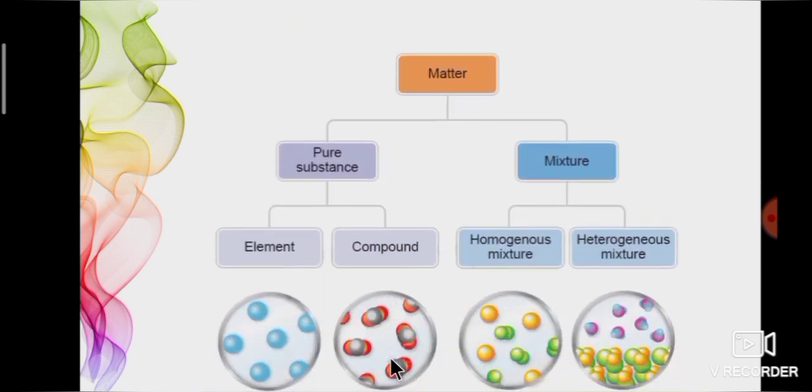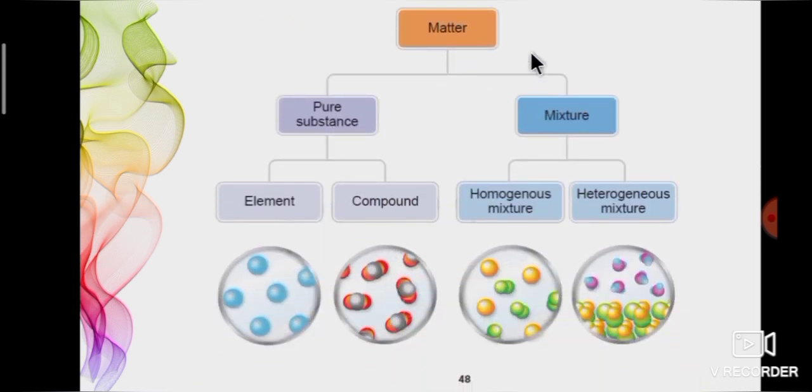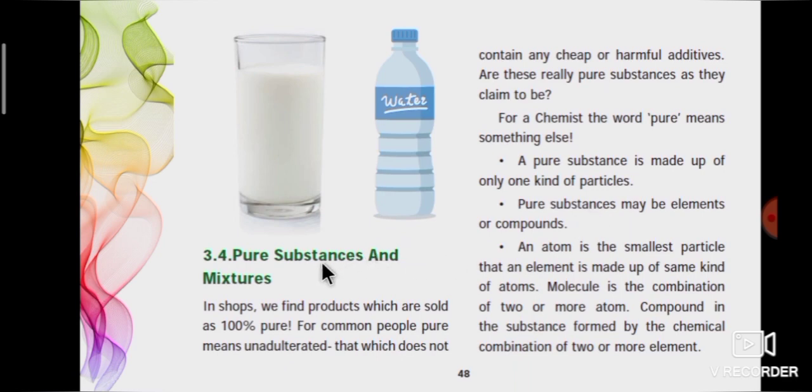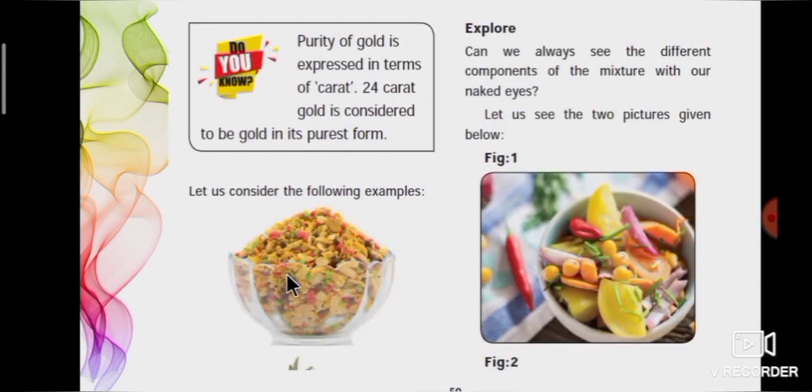Page number 48 explains classification of matter into two categories, that is pure substance and mixture. Pure substance is classified into element and compound. Mixture is classified into homogeneous mixture and heterogeneous mixture. Page number 48 also gives the explanation of pure substance and its types. Page number 50 gives the information about purity of gold. Yes, purity of gold is expressed in terms of carat.